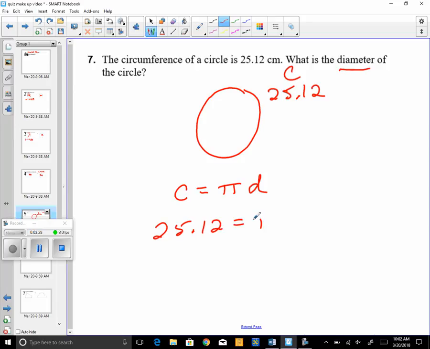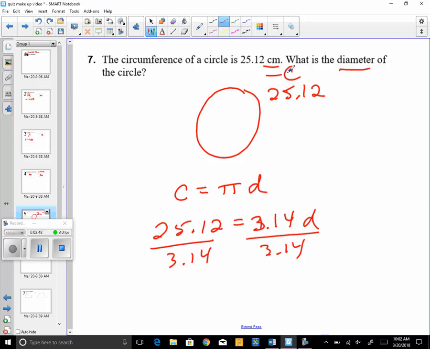That's pi, that's 3.14 times some unknown diameter, and I just need to solve this equation by dividing by 3.14. So finish that off with your calculator. Should be a nice answer. Put that in the blank and make sure you include units of centimeters on your answer.